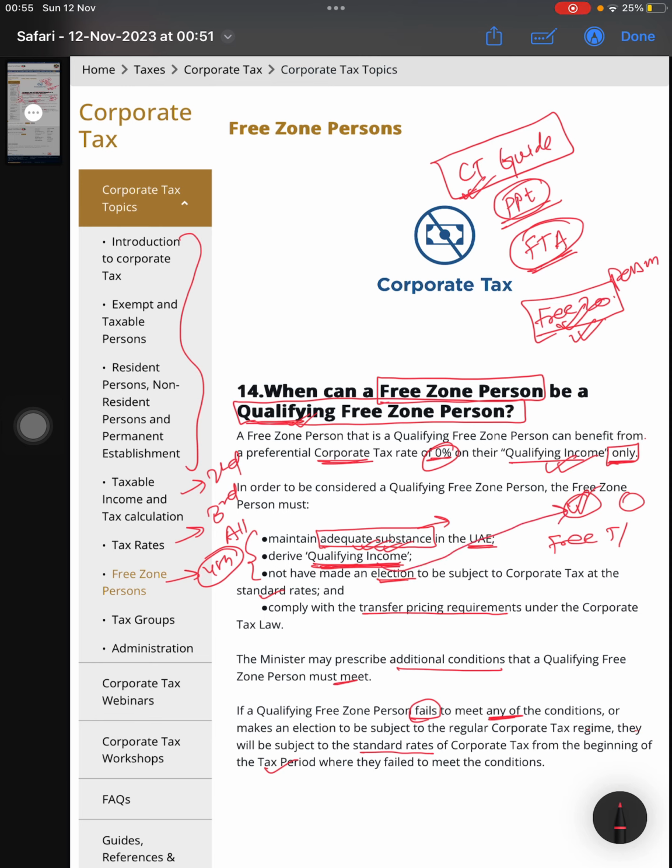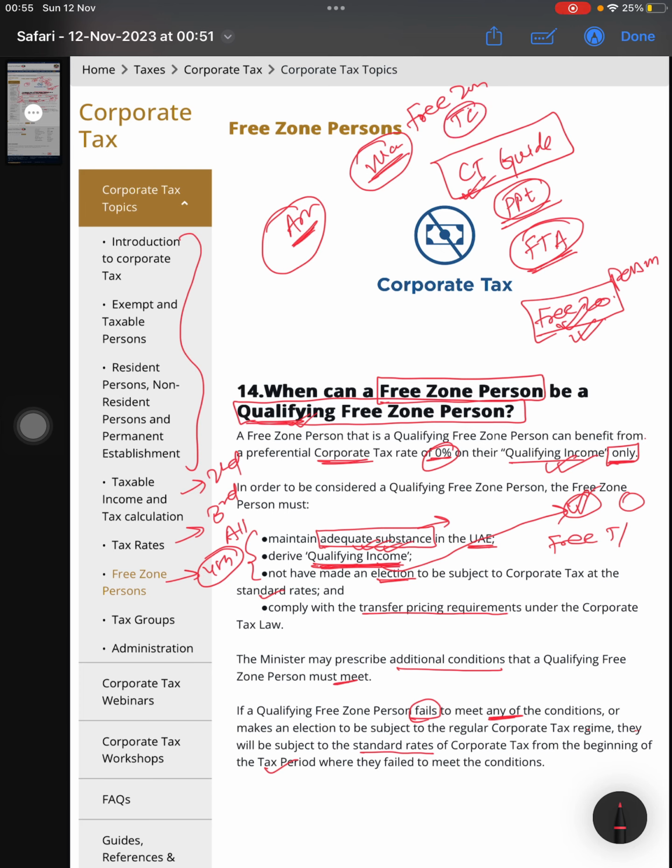For example, if a qualifying zone is for aircraft related things, the qualifying income will be if you are operating in aircraft related things. Certain free zones are for manufacturing. If you are doing manufacturing activities, that will fall under the qualifying income. So that basically depends on the free zone terms and conditions.